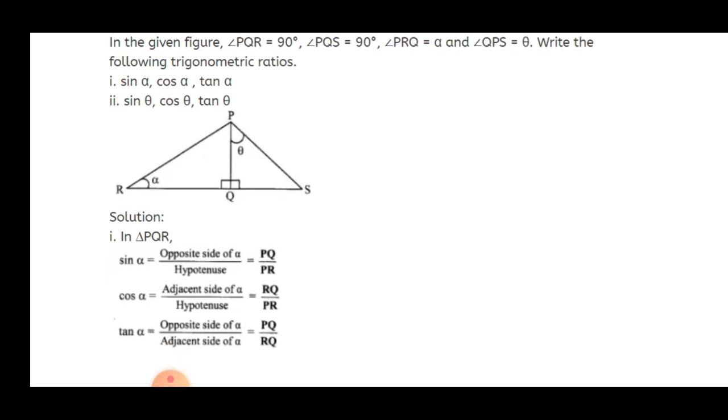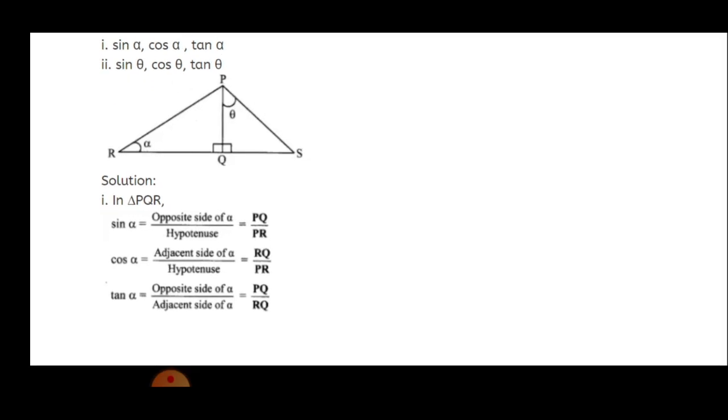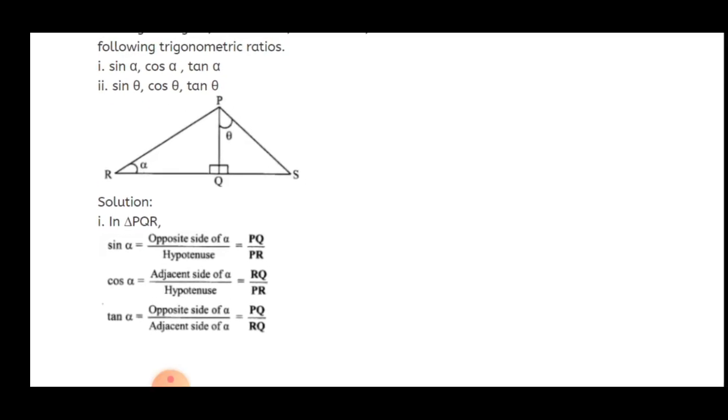So here, first thing, the alpha angle is included in which triangle? That is triangle PQR. So in that triangle, angle Q equals 90 degrees. So which side is opposite to 90 degrees? That is PR. So in triangle PQR, PR acts as the hypotenuse. So here we can say that sin alpha equals what? Opposite side of angle alpha upon hypotenuse.